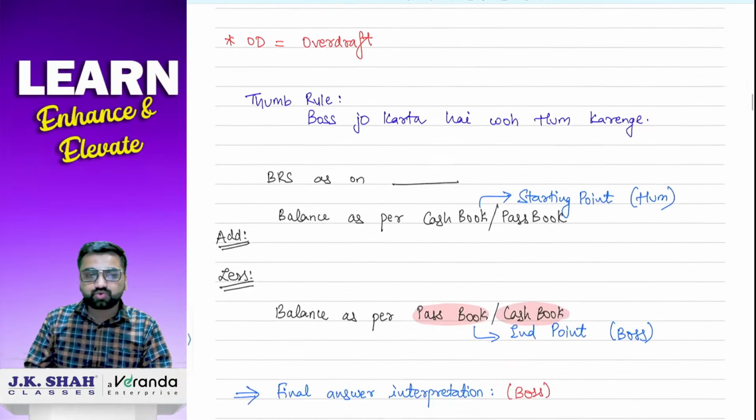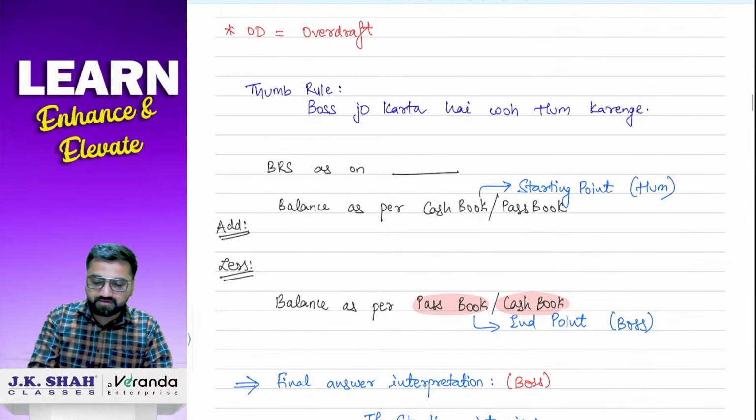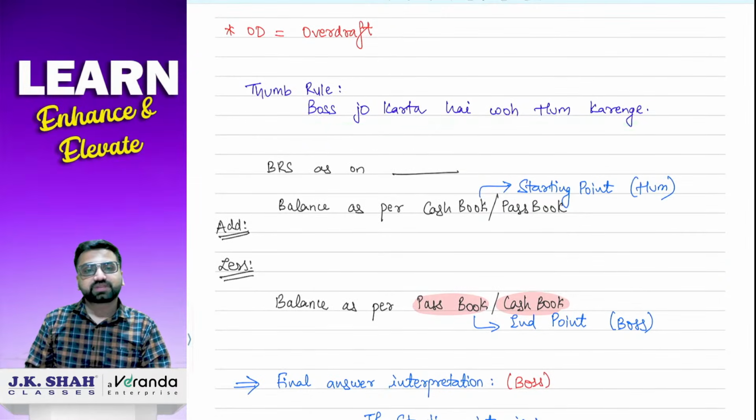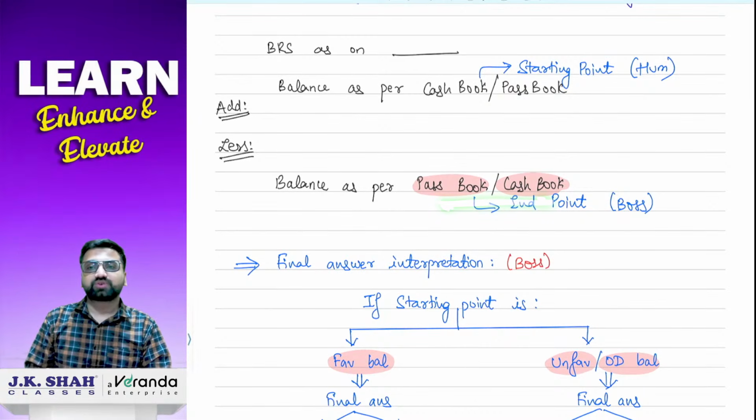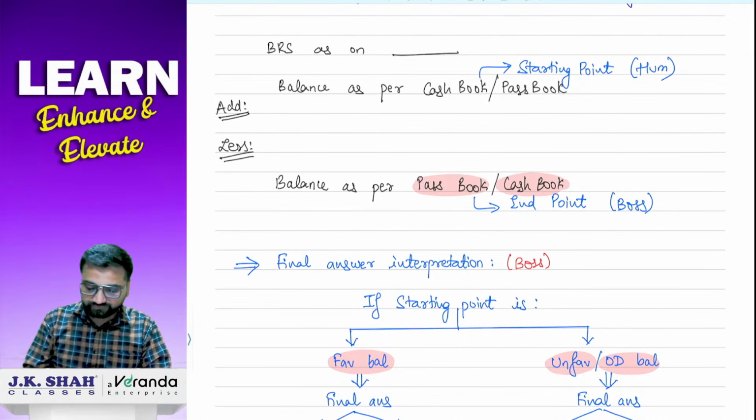Correct? There is a thumb rule which we use in this chapter and it is nothing but boss जो करता है वो हम करेंगे. Correct? And who is boss? So the end point जो भी होगा आपके sum में, that is considered as boss, and whatever boss will do, we have to do.